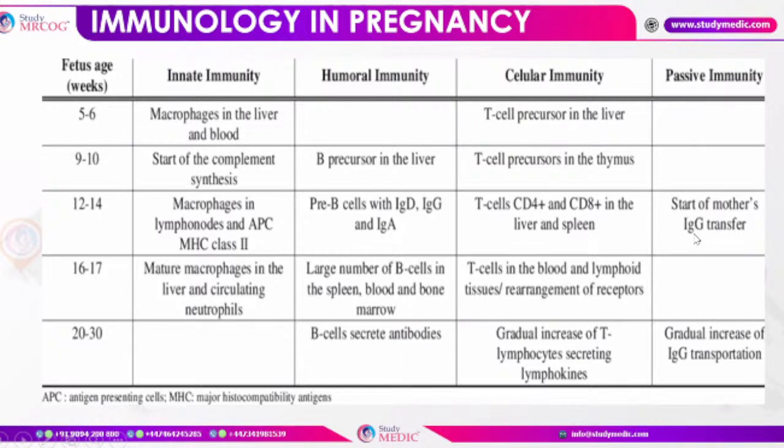That is also your exam question, that at what gestational age there would be transfer of immunoglobulin G.